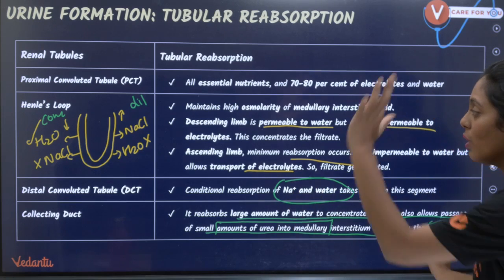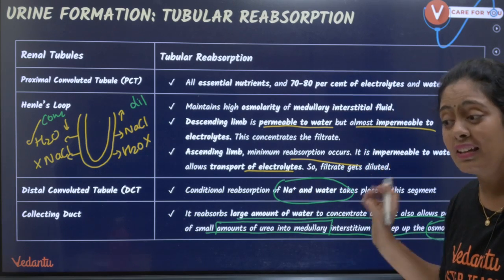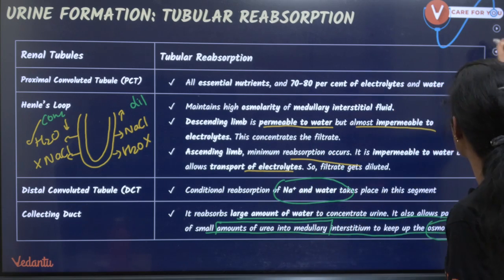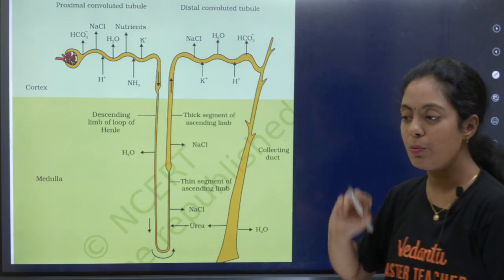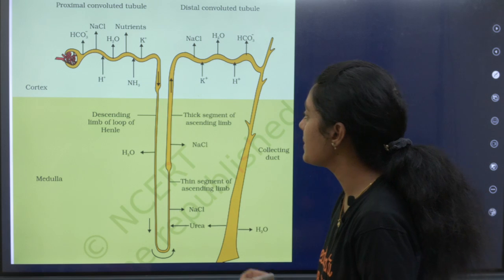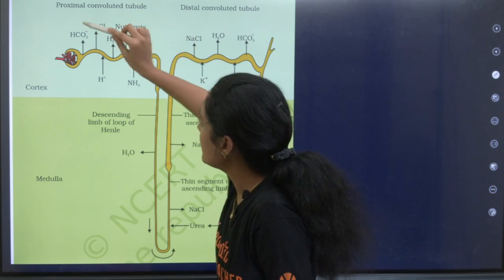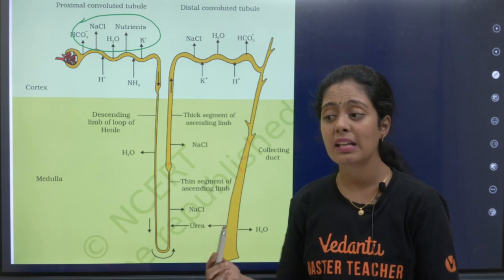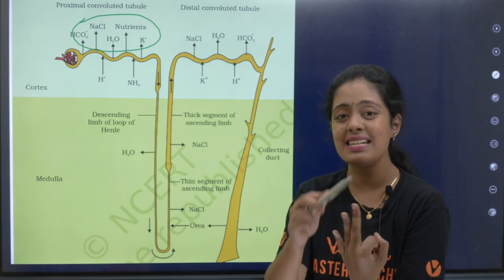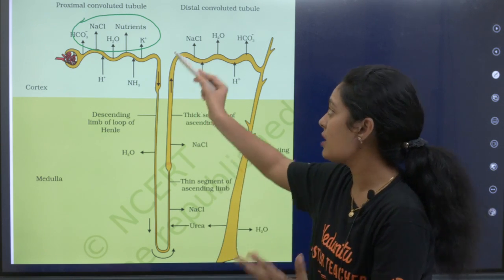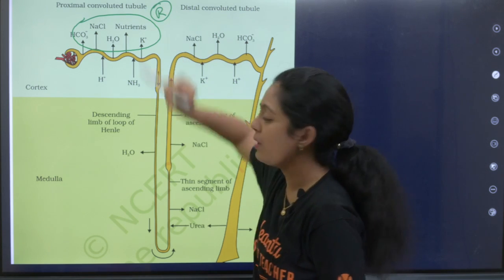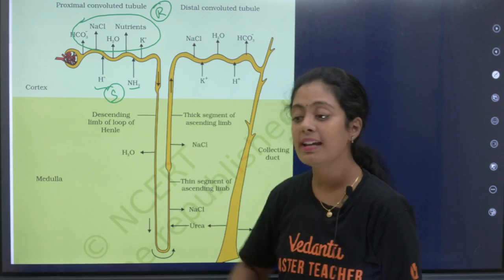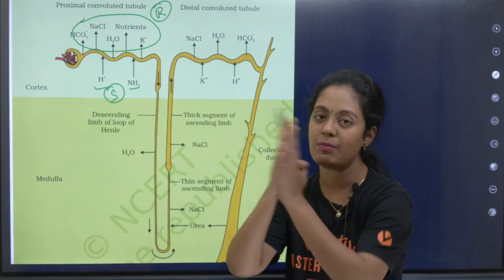Okay, yes. So idhu romba mukkiyamaana table. The entire thing is summarized here. Tubular reabsorption is completely summarized here pasangala. We'll move on. Idha unga textbook picture. So textbook la enna koduthirukanga pasangala? You see here, this is your PCT. So PCT la இந்த எல்லாமே reabsorb பண்ணப்படுது. எது பசங்களா? Bicarbonate, NaCl, water, nutrients and potassium. So this is reabsorbed. Okay, whereas you see hydrogen and ammonia are secreted. Hydrogen and ammonia வந்து secrete பண்ணப்படுது.